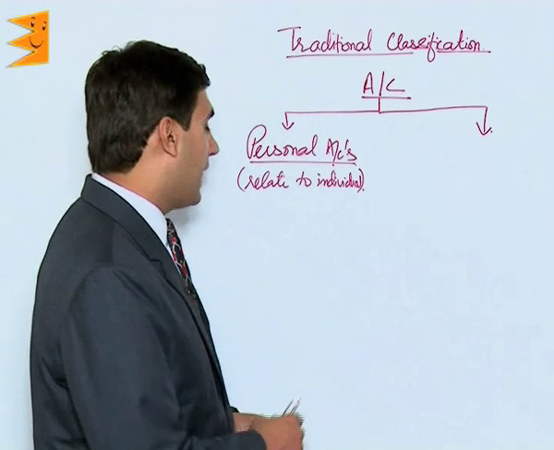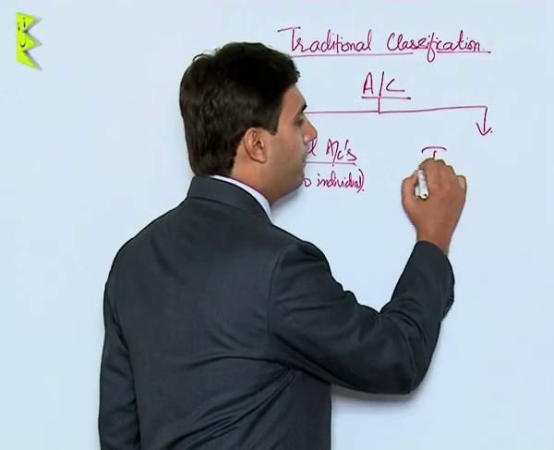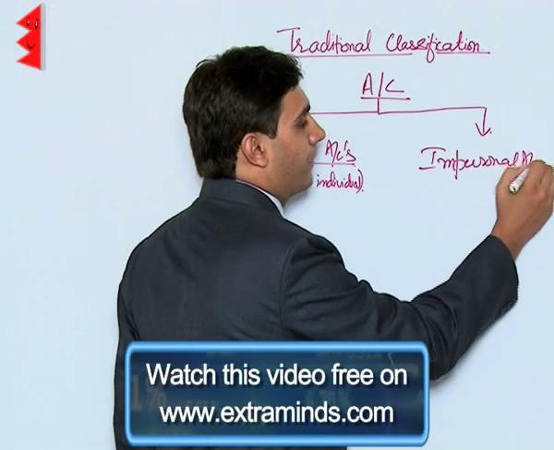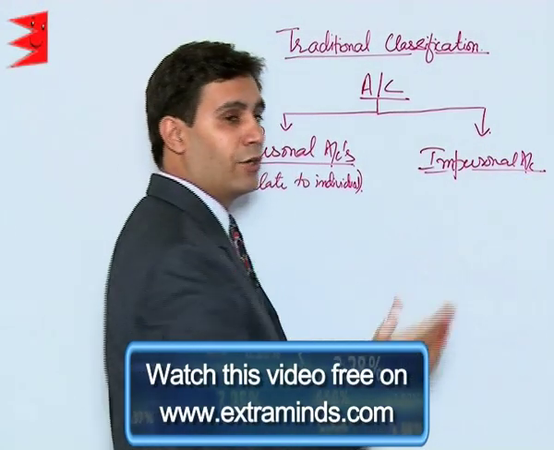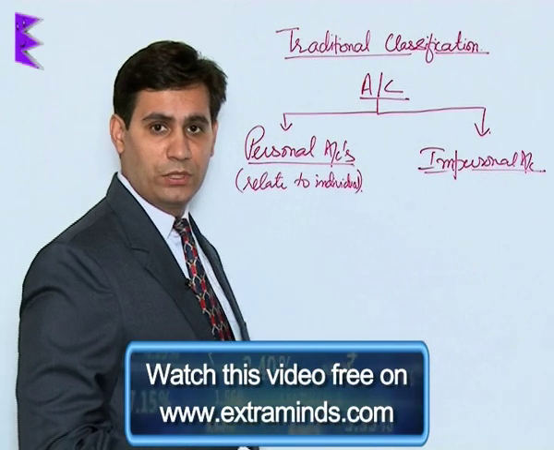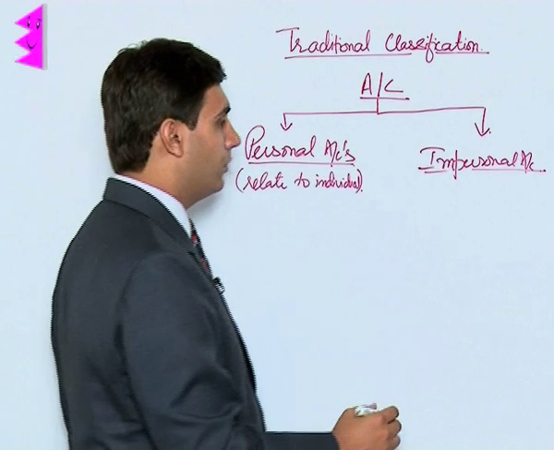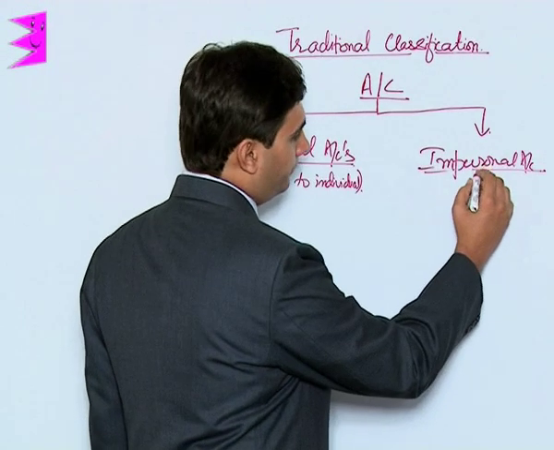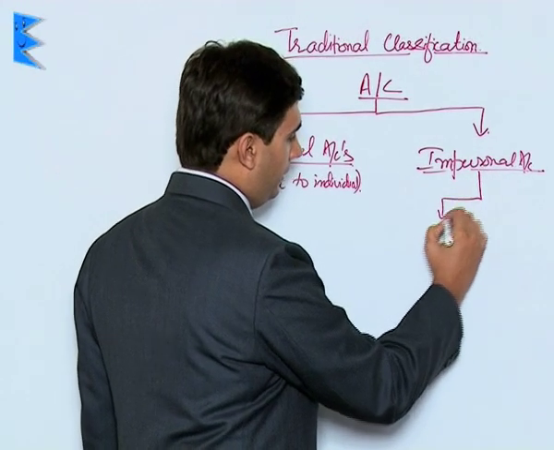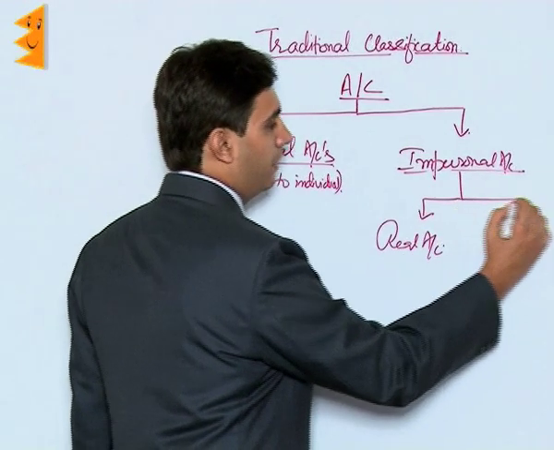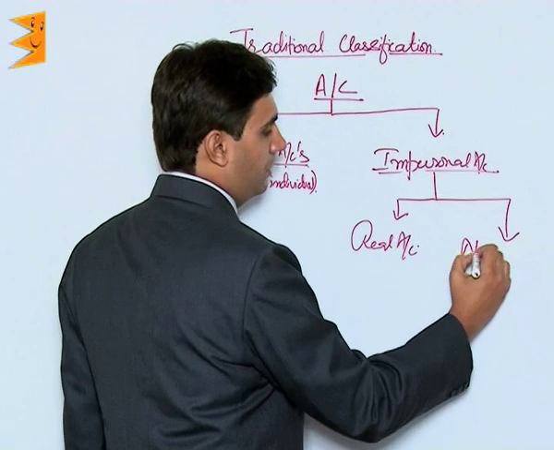Similarly, the other category of accounts is impersonal. As the name suggests, they are not related to individuals. This category of accounts is further subdivided into two broad categories. They are real accounts and nominal accounts.